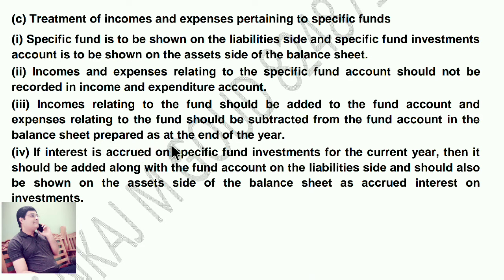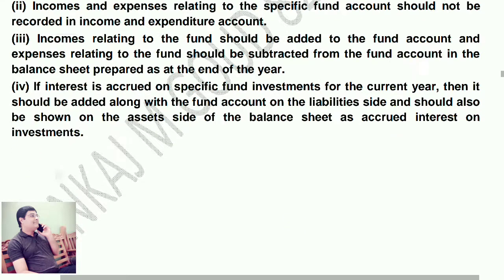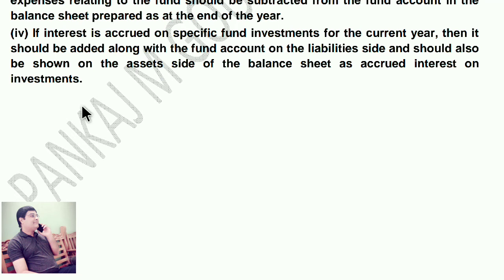If interest is accrued on the specific fund investments for the current year, then it should be added along with the fund accounts on the liability side and should also be shown on the asset side of the balance sheet as accrued interest on investments.